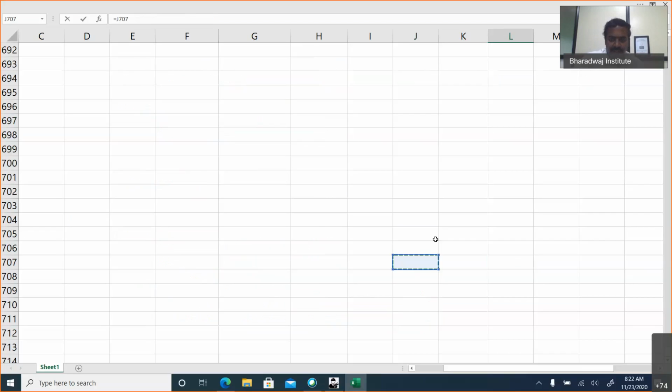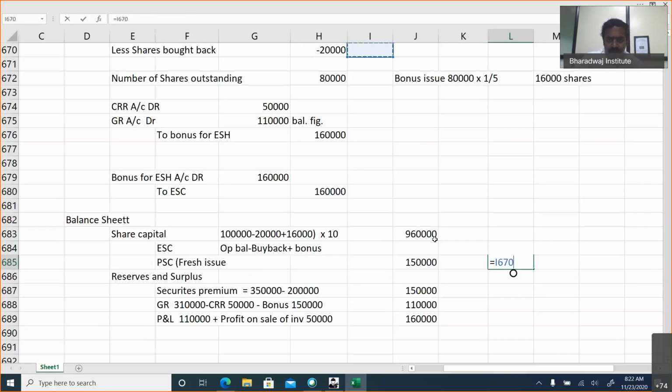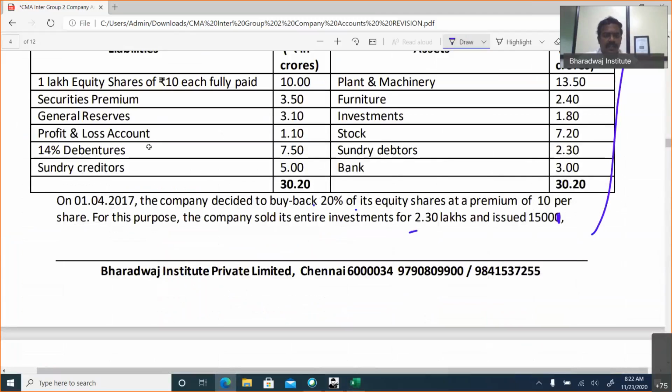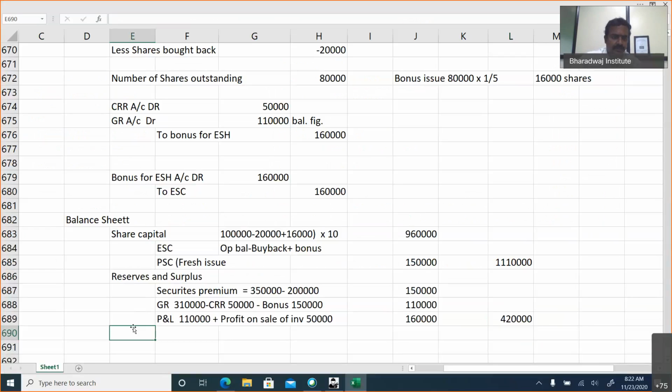9,60,000 plus 1,50,000 will give us share capital. Reserves and surplus will be these three amounts. CRR will not come. We made a bonus issue, that will not come. Then debentures will continue the same. What is the debentures? 7,50,000. Current liabilities, creditors. Same amount, no change in the amount. 5 lakhs.